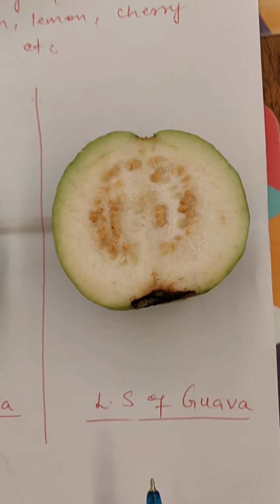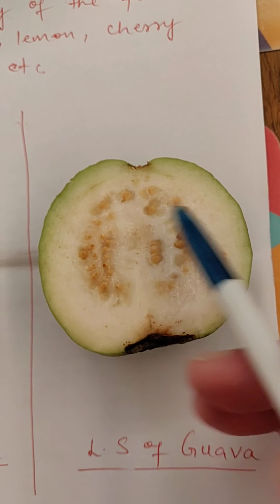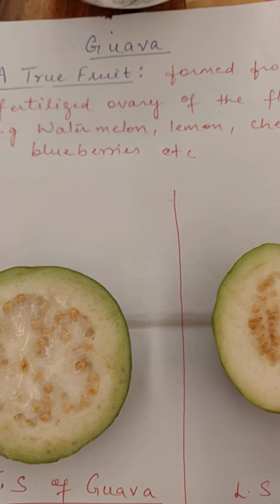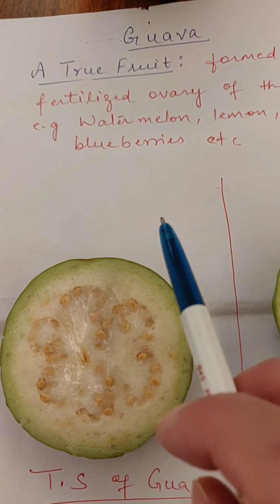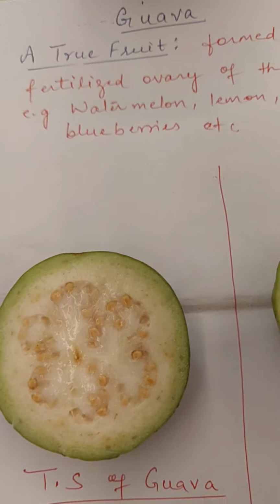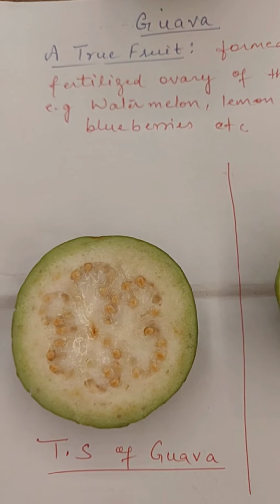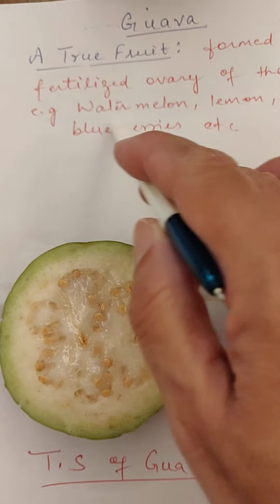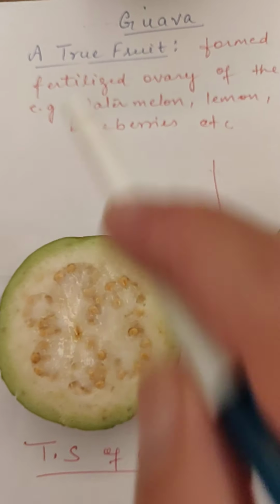In the same way, in this longitudinal section, the same areas are there of this guava as the true fruit. So we can conclude that this guava is called true fruit because no other part of the flower other than the ovary is participating in the fruit formation. Only the ovary part, that is the basal swollen area of the carpel of the flower, is participating in the fruit formation. And the other examples I have already shown: watermelon, lemon, cherry and blueberries.